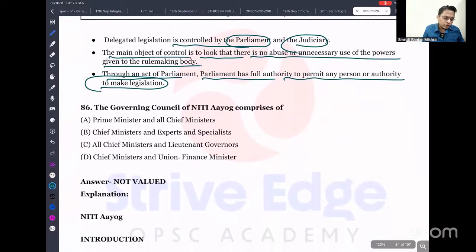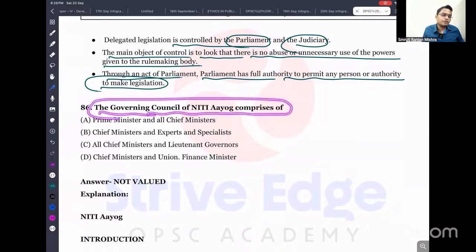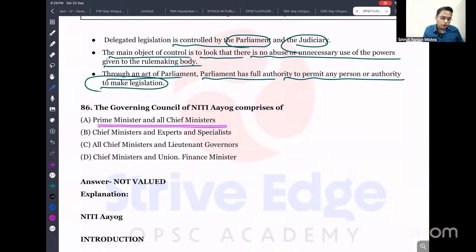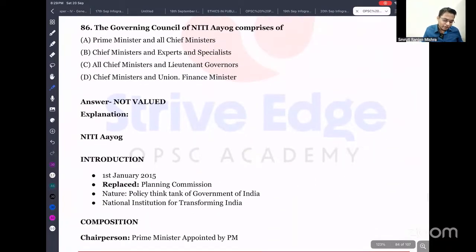Next important question: the Governing Council of Niti Aayog comprises what? The Prime Minister, all Chief Ministers, Lieutenant Governors and the Union Finance Minister. I think this is also not evaluated, so just read it and you'll understand. We established Niti Aayog, the National Institution for Transforming India, in 2015, and it replaced the Planning Commission.